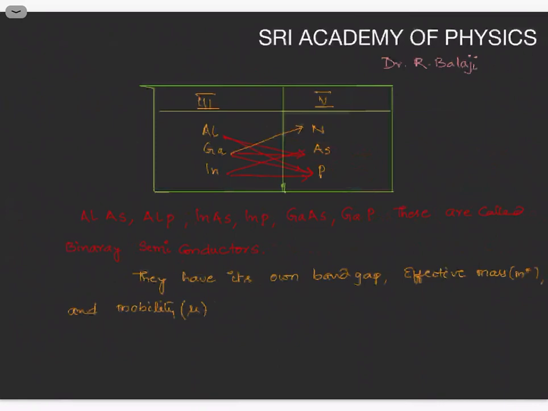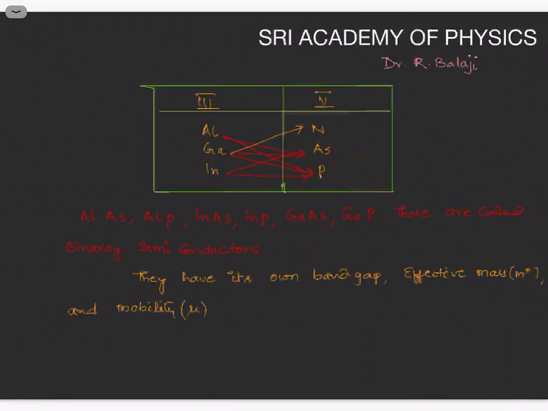Now here in the table I am showing the third group elements and fifth group elements combination. So here the combinations which appear are aluminum arsenide, aluminum phosphide, indium arsenide, indium phosphide, gallium arsenide, gallium phosphide. These are called binary semiconductors.